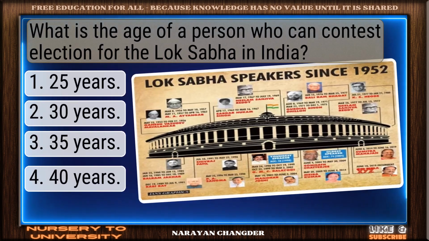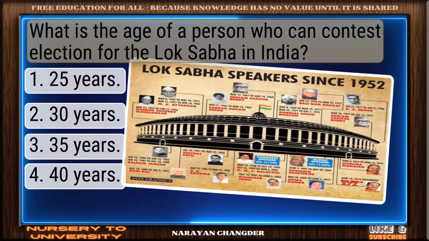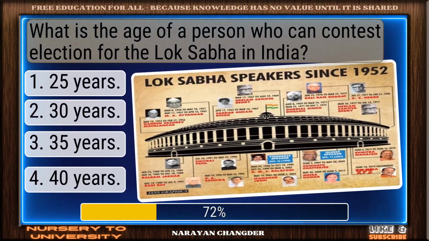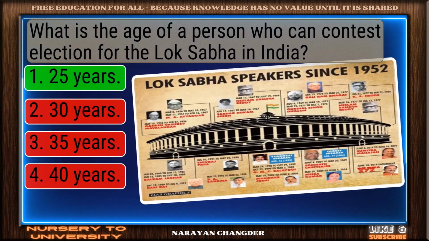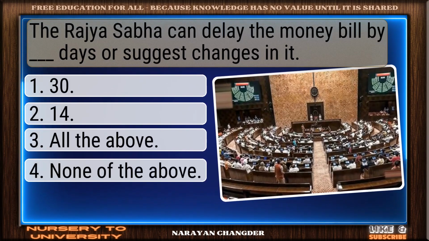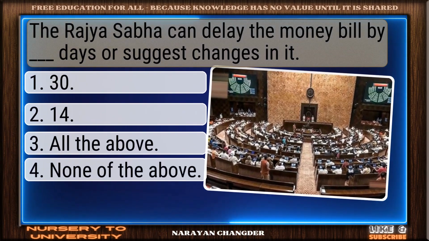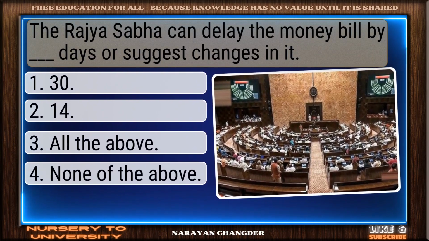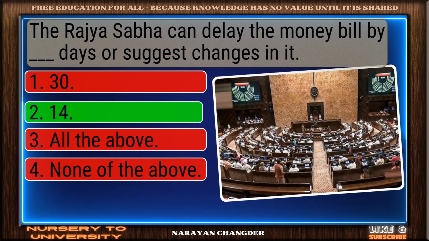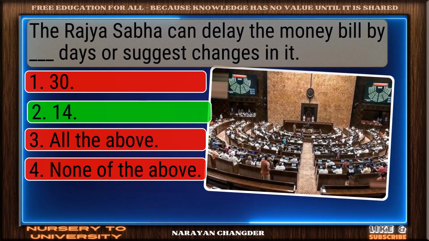Question number 35. What is the age of a person who can contest election for the Lok Sabha in India? Strong choice. 25 years is the right answer. Question number 36. The Rajya Sabha can delay the money bill by dash days or suggest changes in it. Smart pick. 14 is the correct choice.